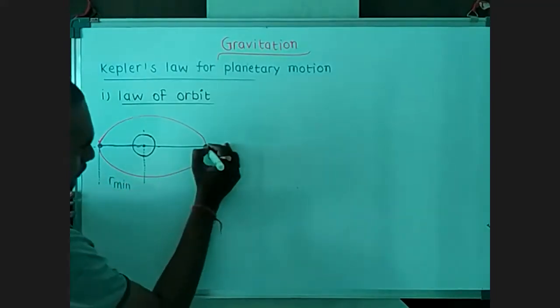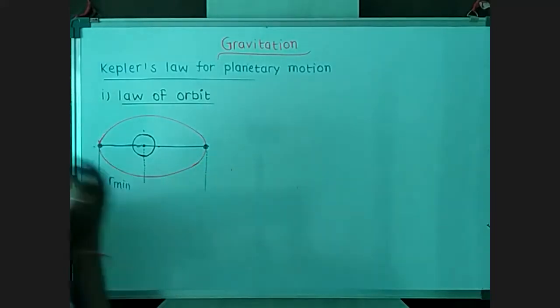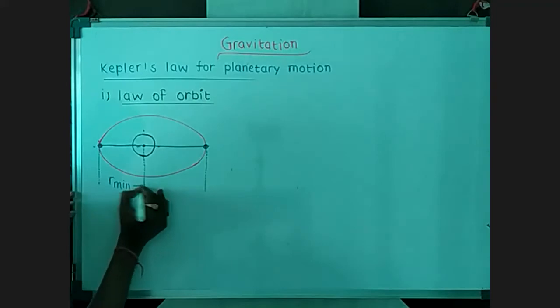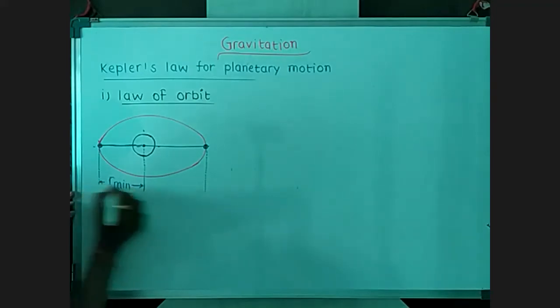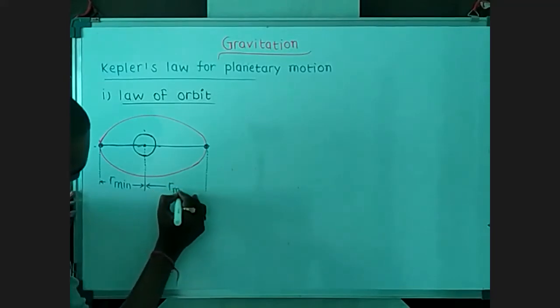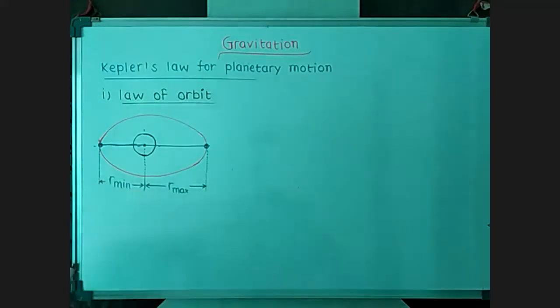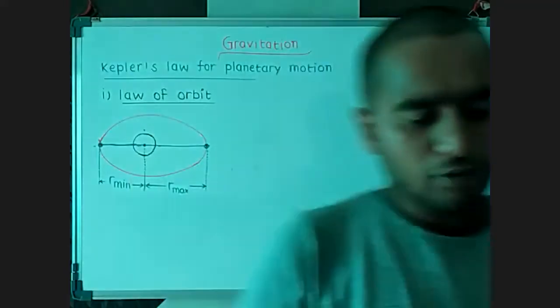The average of it is considered as the radius of this orbit. So this is called the law of orbit.